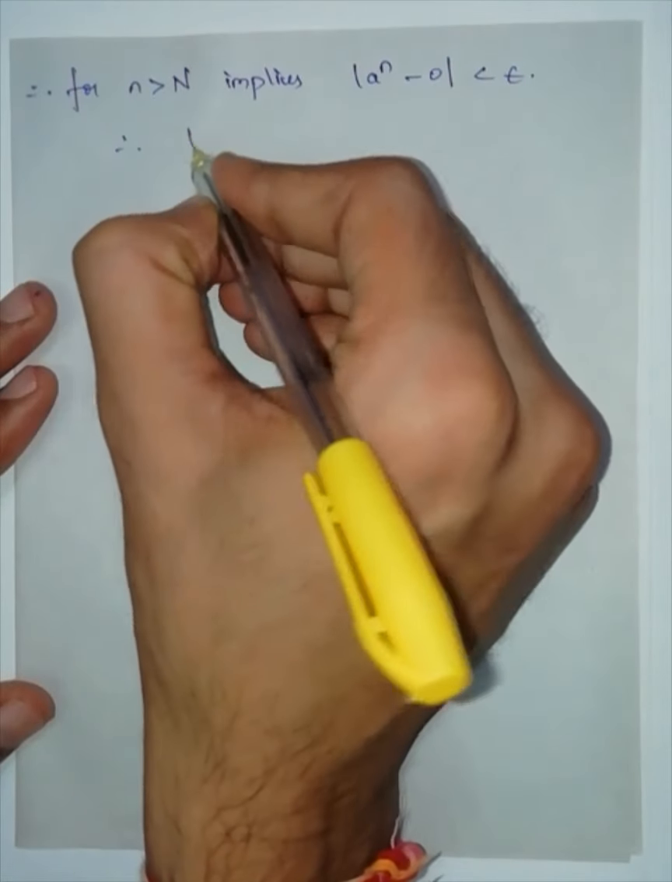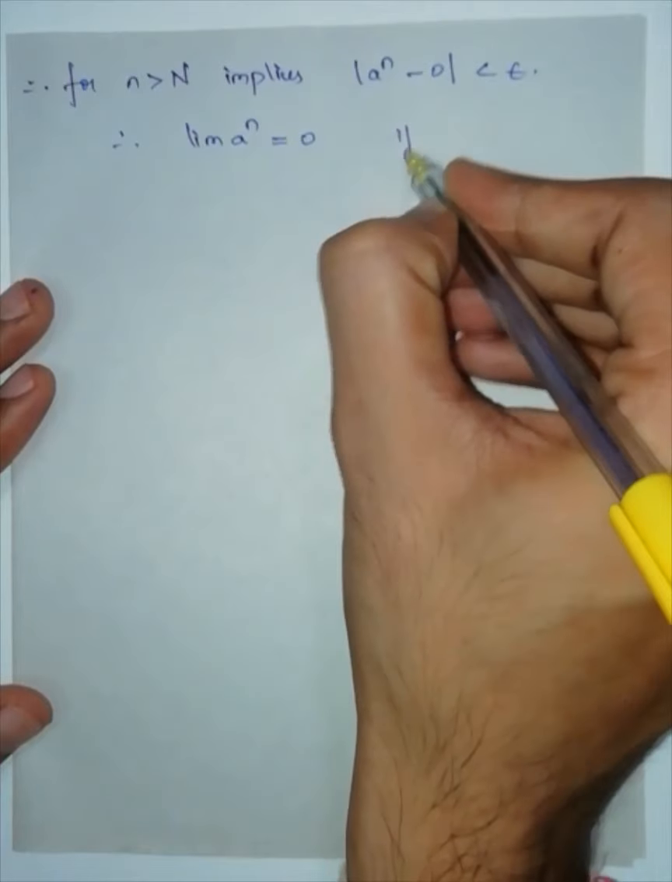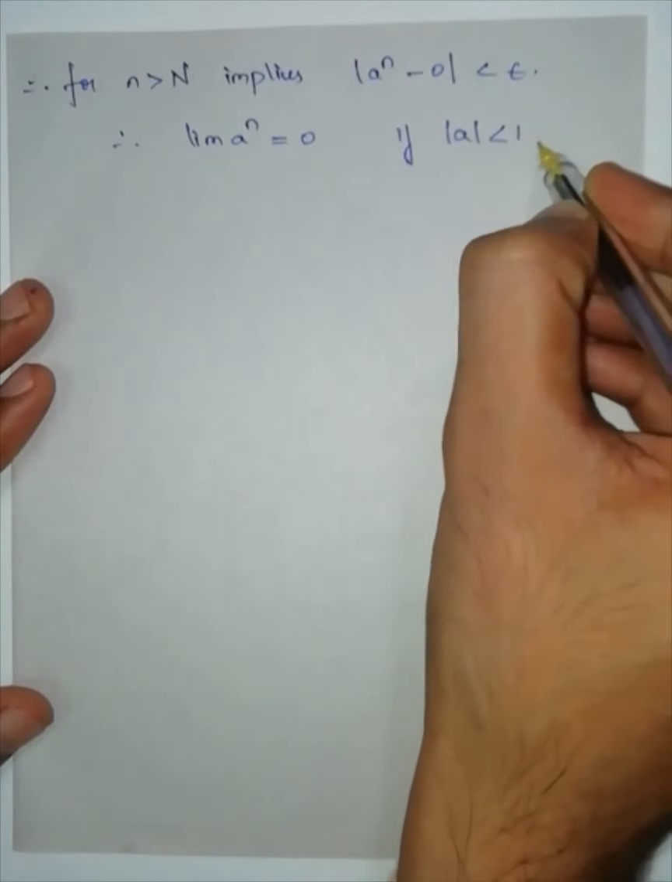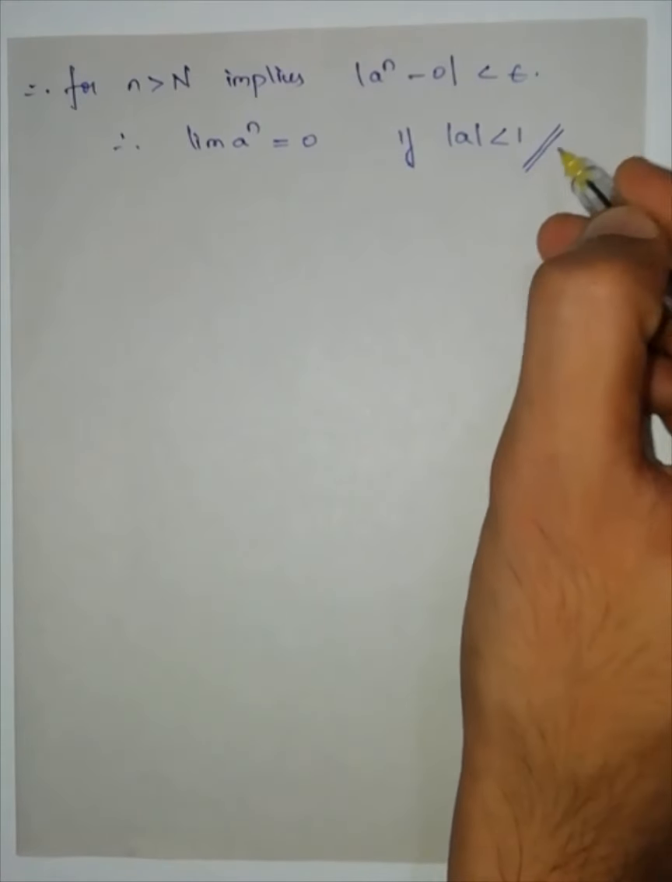Therefore, limit of a to the power of n is equal to 0 if modulus of a is less than 1.